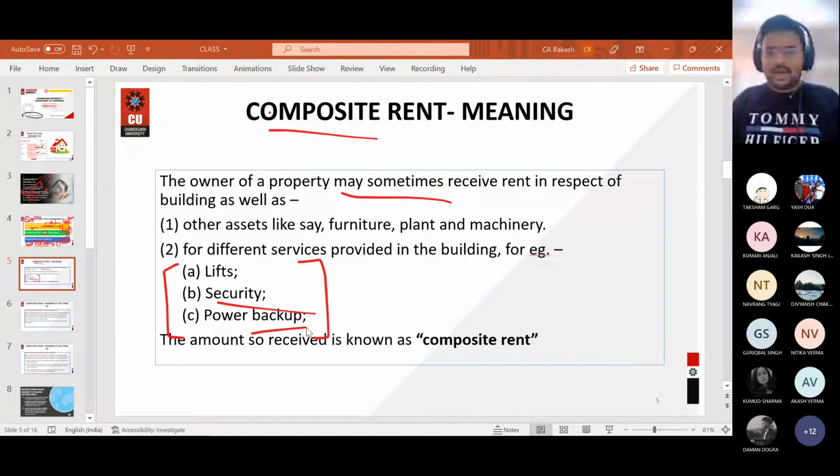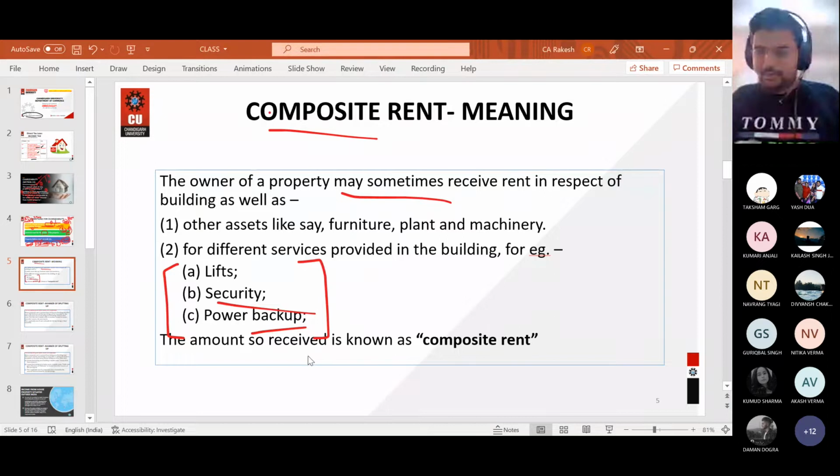So when you charge the rent of that particular property, it is the combination of all the services which you are providing. When you get the collective rent of all these services, that collective rent is called composite rent.